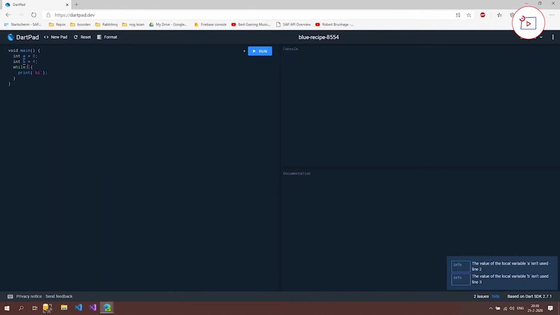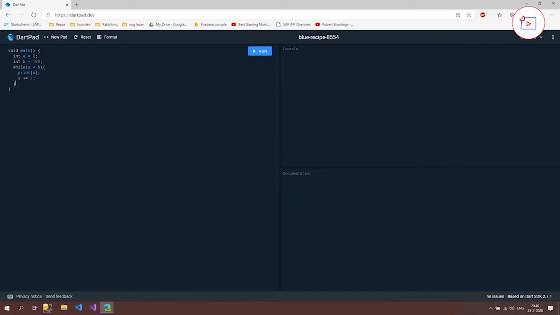So this is not something that you want to do. Let's leave that out of here. You always want to put in a statement which is eventually going to be false. So let's just put in 100 here, and I'm going to say if a is lower than b, then we're going to print out a, and after we print it out, we're going to increase a by 1.